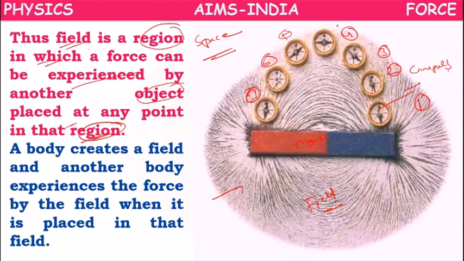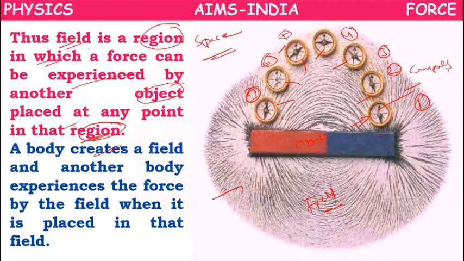At every point, the compass will be affected by this magnetic field. Here it behaves in one way, here its deflection is this way. The deflection of the needle is different in different positions.